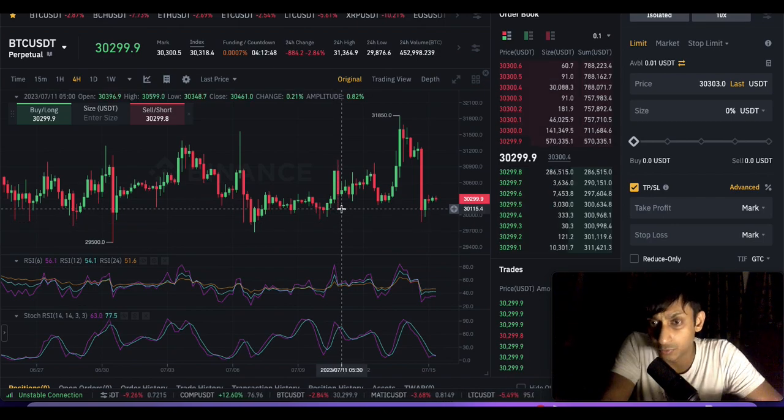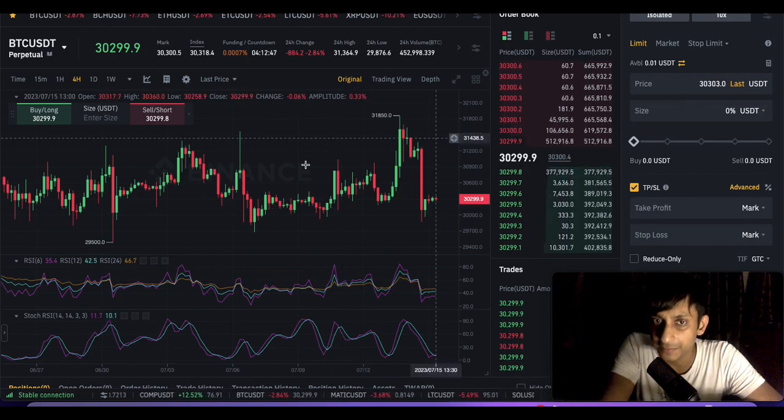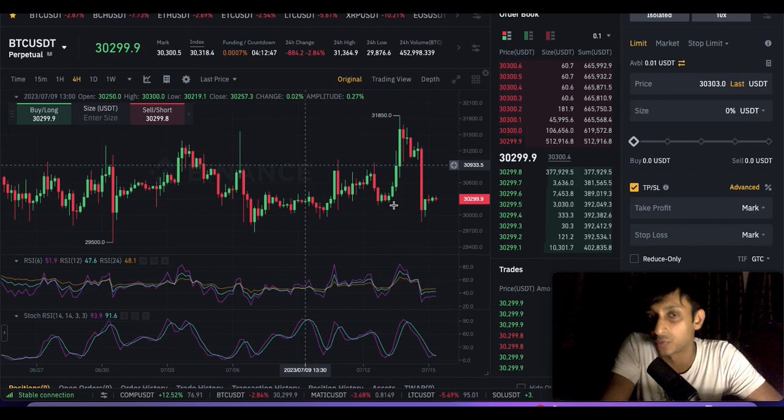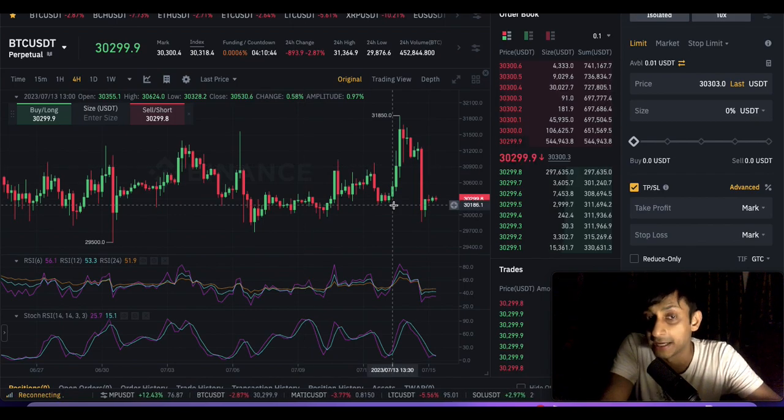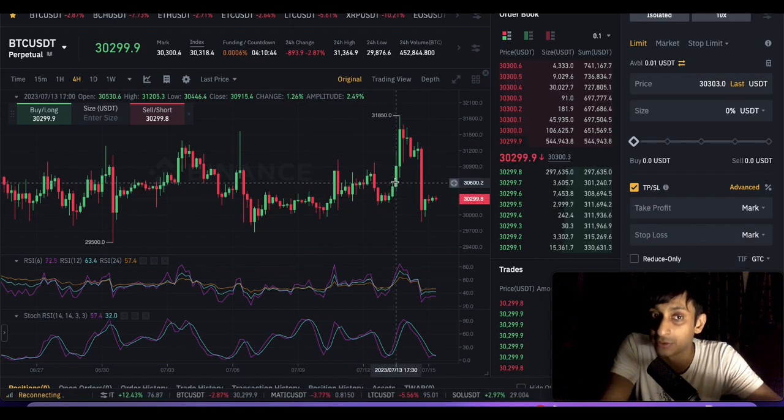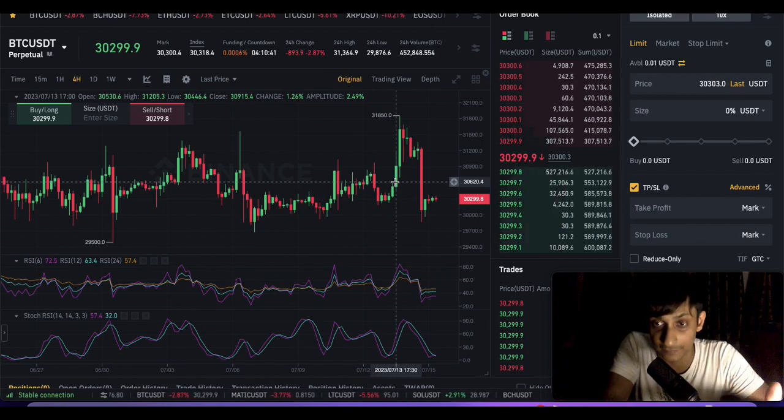So based on support and resistance, I can predict one thing: whenever the price is landing at a particular support, there will be a short-term bounce. Till when is the bounce going to happen? At a particular resistance. So this is how support and resistance comes into play. But this is not enough, guys. Support and resistance might be fine, but there might be a huge momentum going on when it breaks all the resistance, when it breaks all the support. So we need more indicators for that.